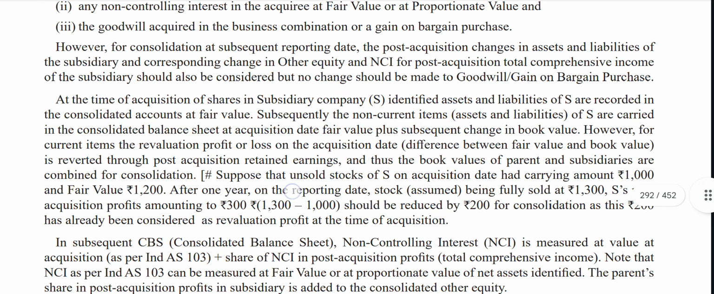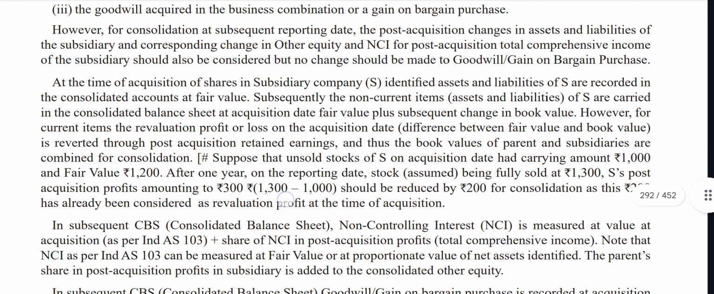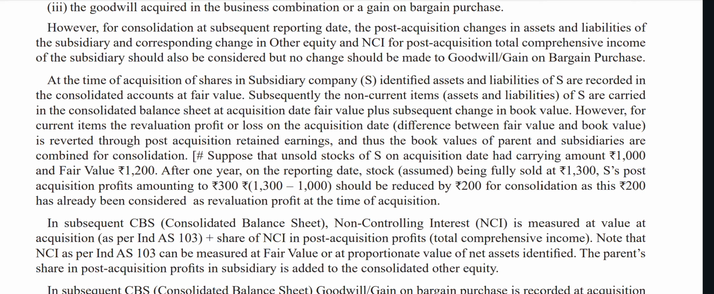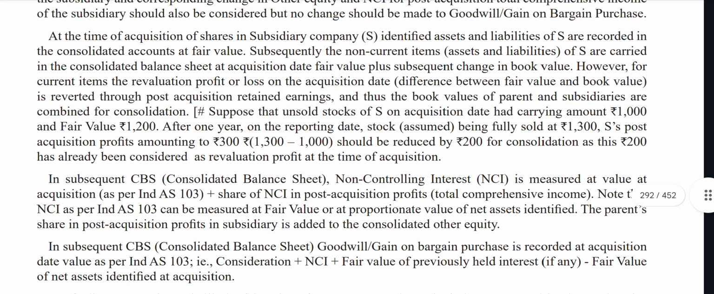However, for consolidation at a subsequent reporting date, the post-acquisition changes in the assets and liabilities of the subsidiary and corresponding changes in other equity and non-controlling interest of post-acquisition total comprehensive income of the subsidiary should also be considered, but no change should be made to goodwill or gain on bargain purchase. At the time of acquisition of the shares in the subsidiary companies, identified assets and liabilities of the subsidiary are recorded in the consolidated financial statements at fair value.